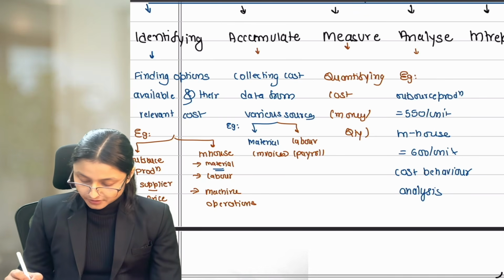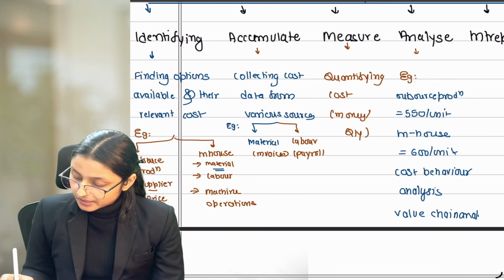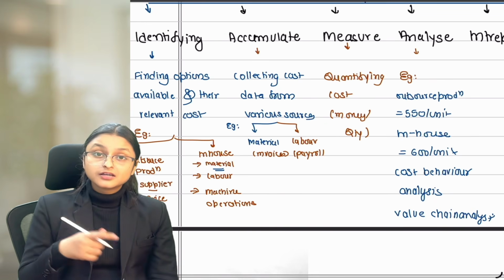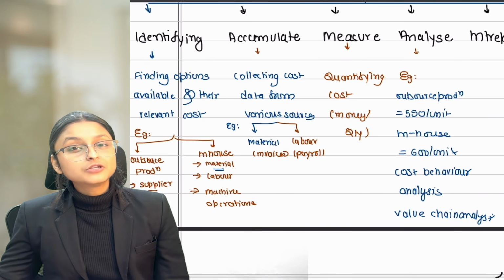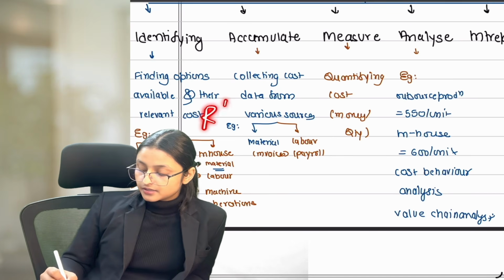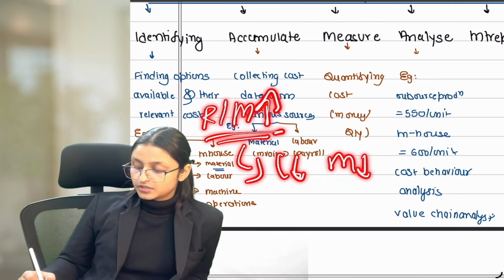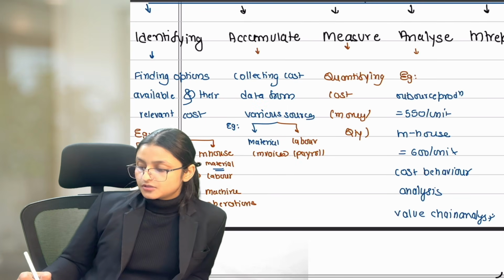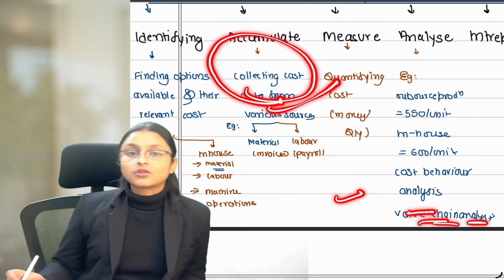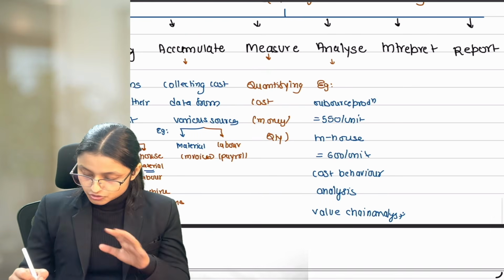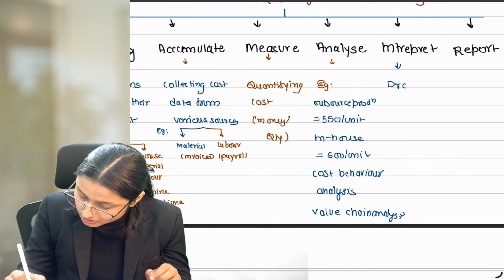Done. After cost behavior analysis, we'll also do value chain analysis. Value chain analysis means: does incurring higher cost in a particular area benefit the other activities of the organization, or other activities of the value chain? Like we took the example of raw material. If we incur higher raw material cost, then the labor cost is lower, the machine cost is lower, and rework, scrap and waste are lower. So we need to analyze each and every cost, and what impact it creates on the value chain. Done. So after analyzing all the cost, we will interpret the results or draw conclusions.